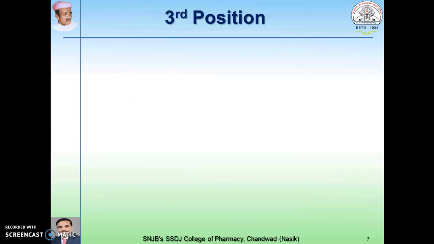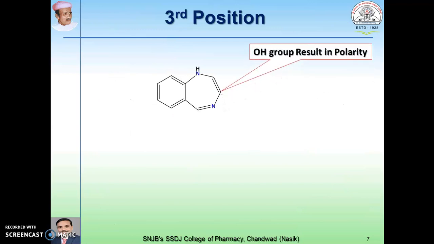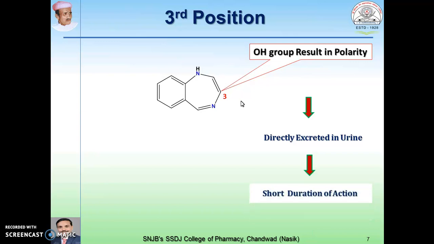Coming to the third position of the benzodiazepine nucleus, the third position contains the OH group, which results in increasing the polarity of the compound. As a major concentration of the drug is directly excreted through the urine in unchanged form, the drug produces a short duration of action because it remains in the body for a short time.